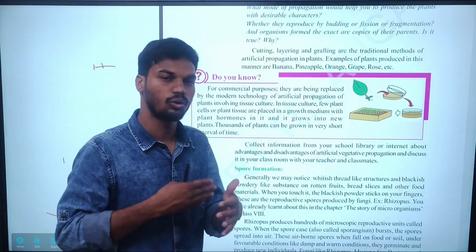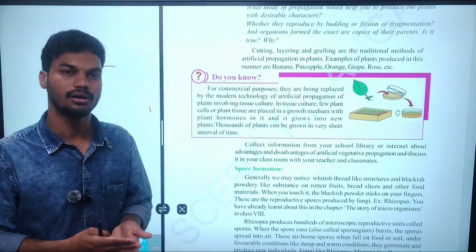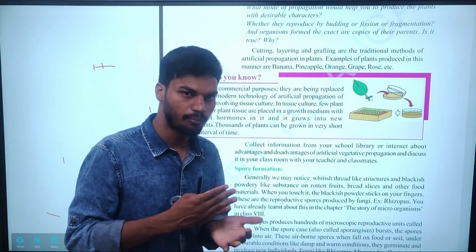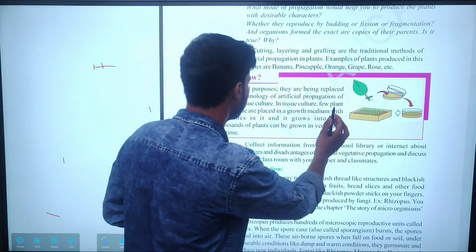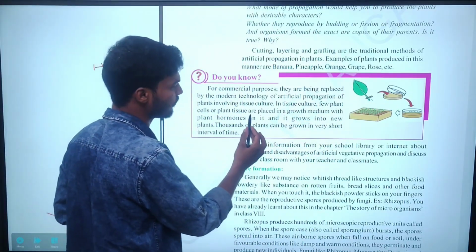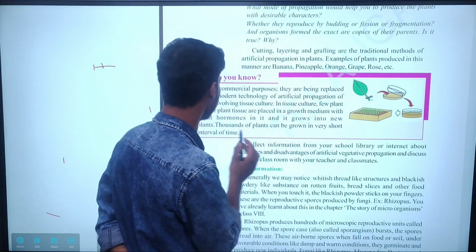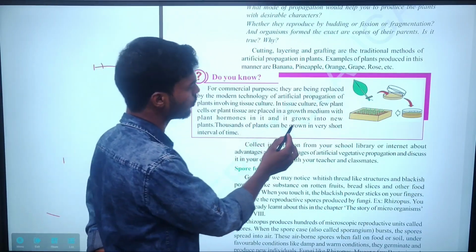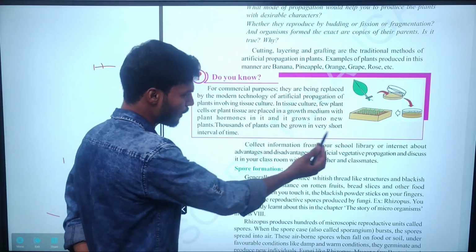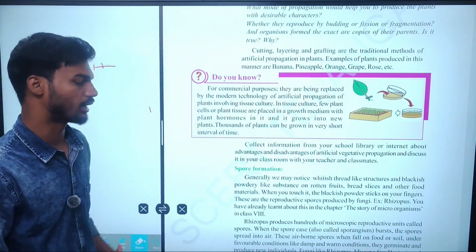By that, cells can grow into more offspring, more plants of the species. In tissue culture, a few plant cells or plant tissues are placed in a growth medium with plant hormones in it and grow into new plants. Thousands of plants can be grown in a shorter interval of time.